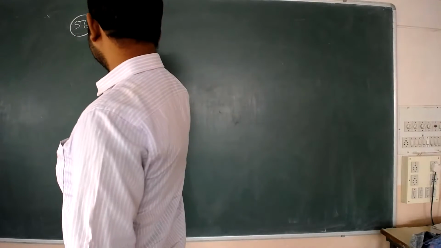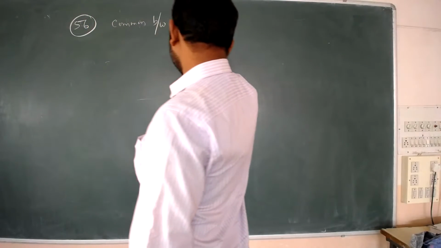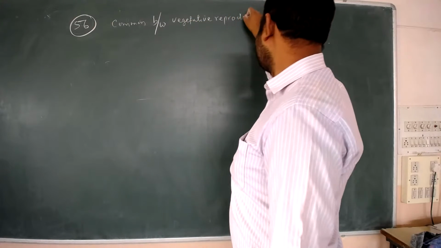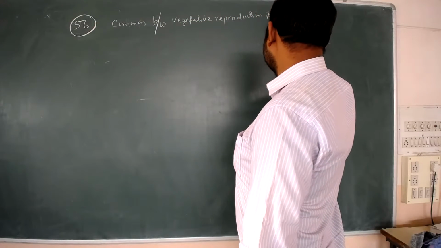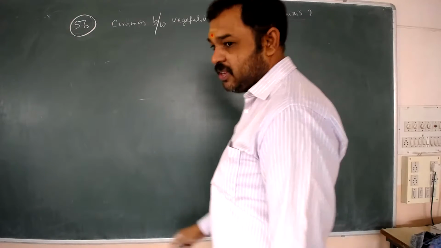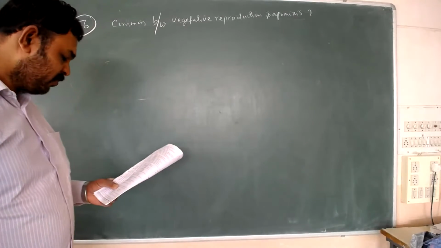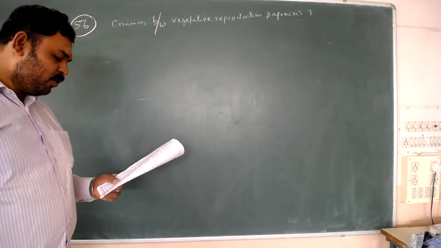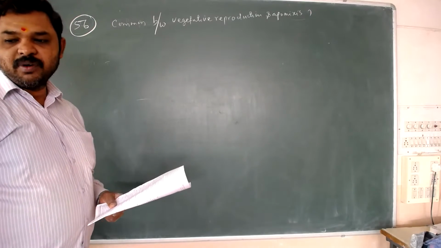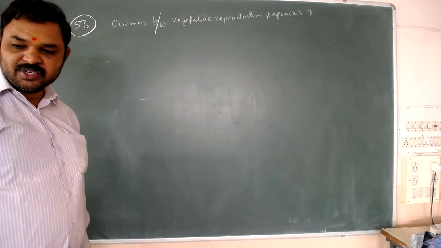We need what is common. You see, are both applicable to only dicot plants, or are both common for dicots and monocots?